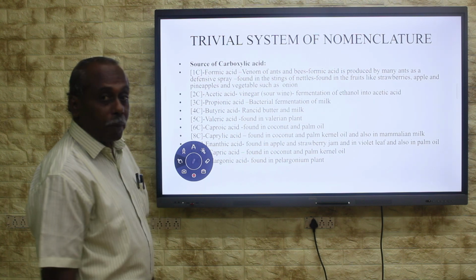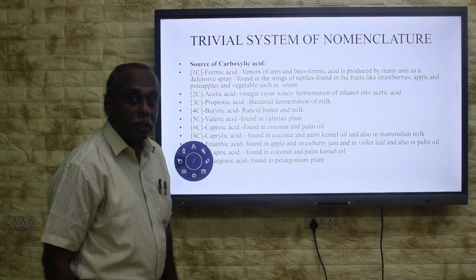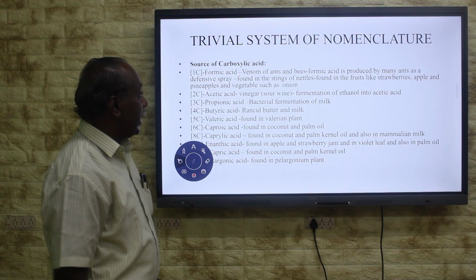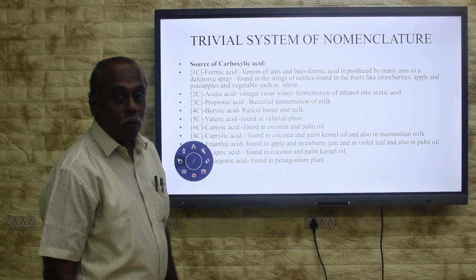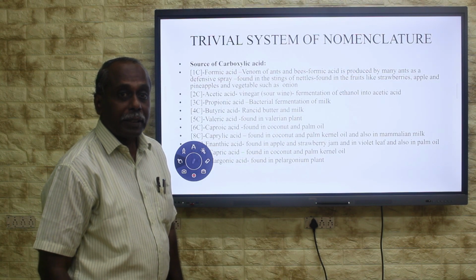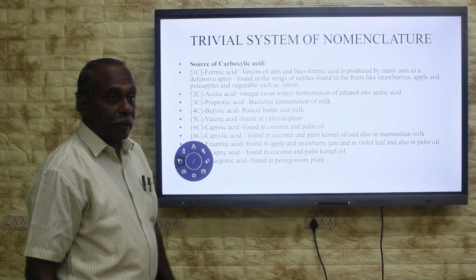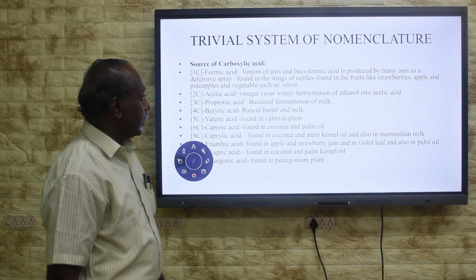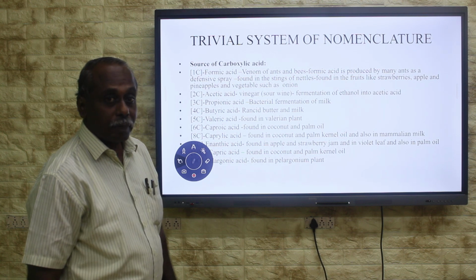Then the 2-carbon carboxylic acid is acetic acid. The main source of this compound is vinegar. Vinegar is a sour wine. Then the 3-carbon carboxylic acid, propionic acid. It is found in the bacterial fermentation of milk.